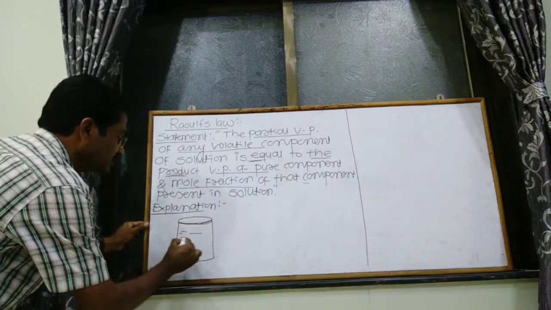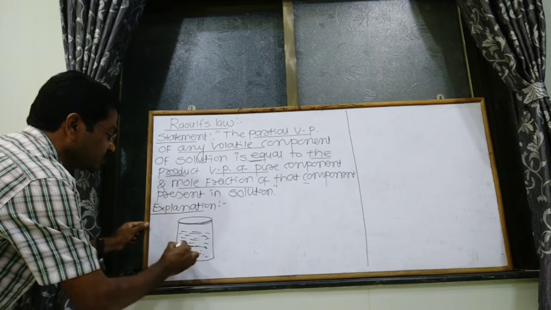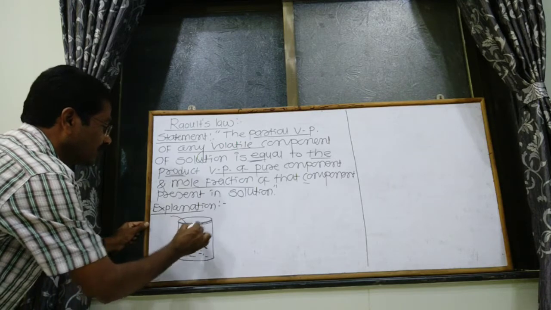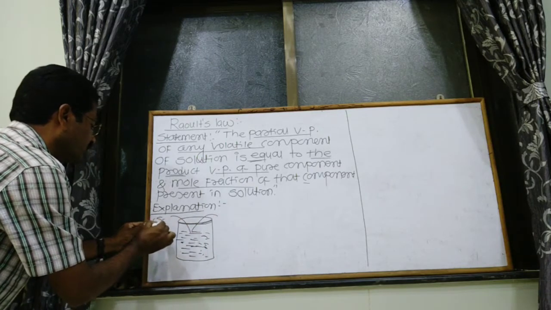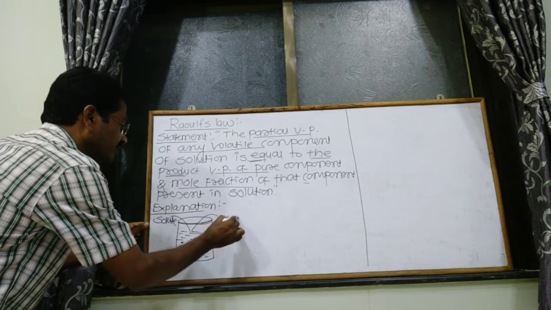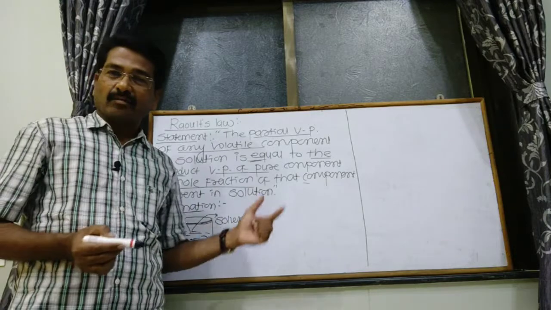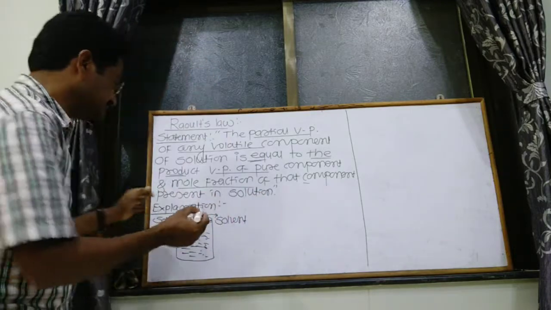Suppose this is the solution. That solution contains solute and solvent, two components. One of them is the solute and the other is the solvent. Suppose we consider both to be volatile substances.